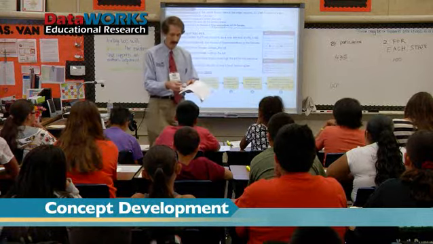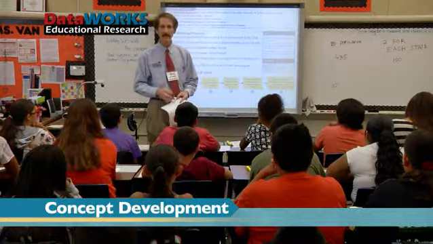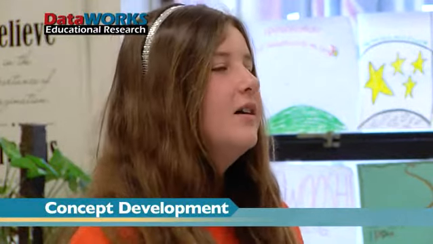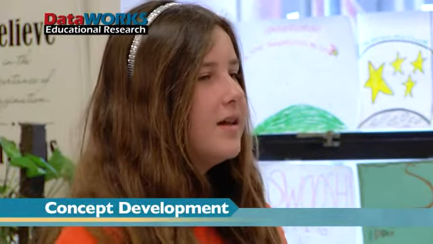Okay, one more person for the same one, then we're going to go on to the next page. Sierra. For the lawmaking process, first someone thinks that there should be a new law, so they have to write a bill. The second step is that they have to go to the House of Representatives or the Senate, and they have to introduce it. Right. The third step is that the House and the Senate have to debate over the bill, why they should have it or why they shouldn't have it. The fourth step is that they vote on the bill and try to approve it. The fifth step is that the president can sign the law if he thinks it's good, or he can veto it to stop it. Let's give her a round of applause.